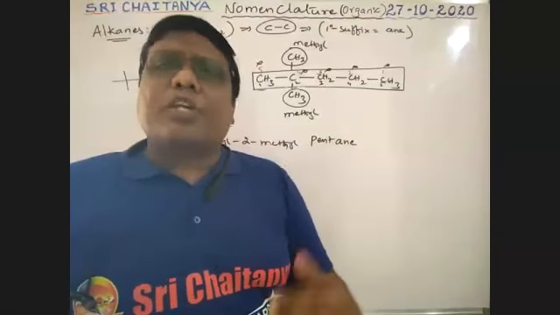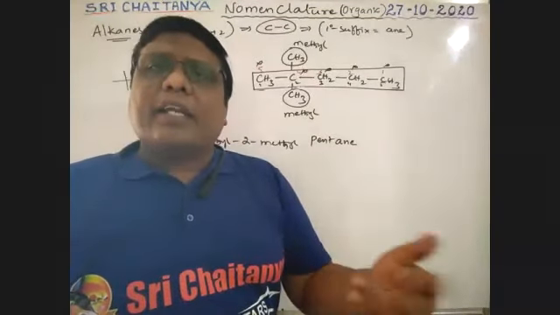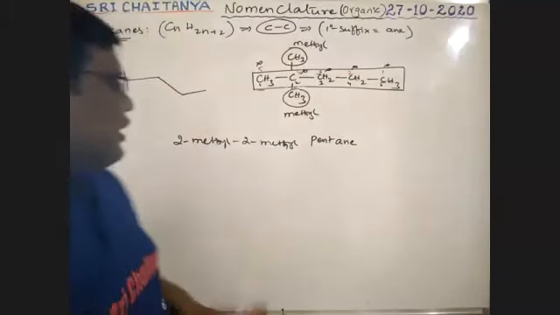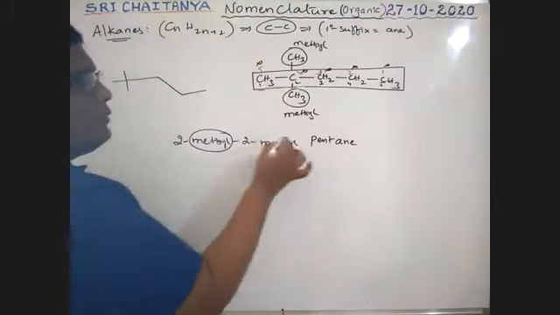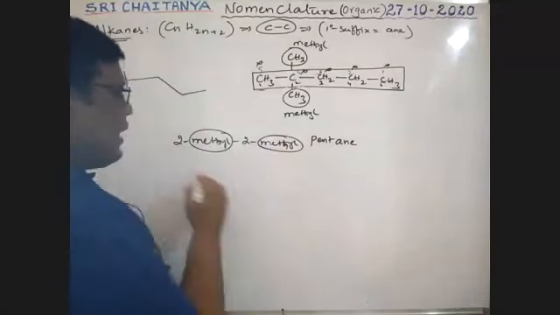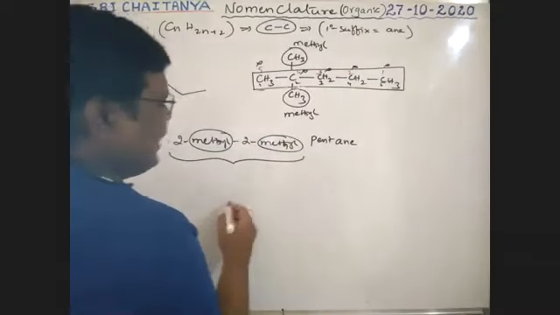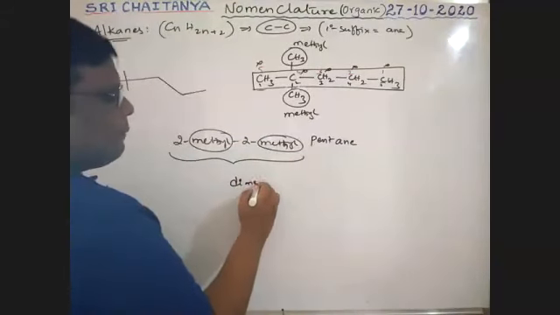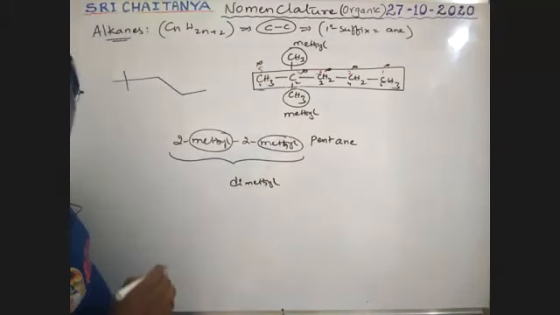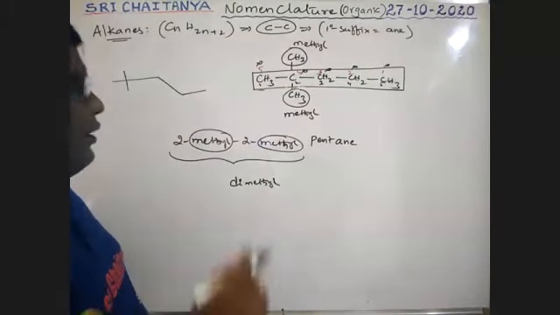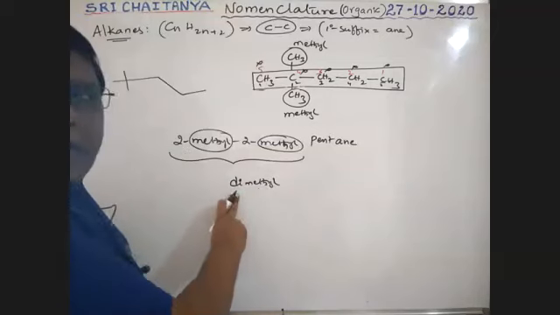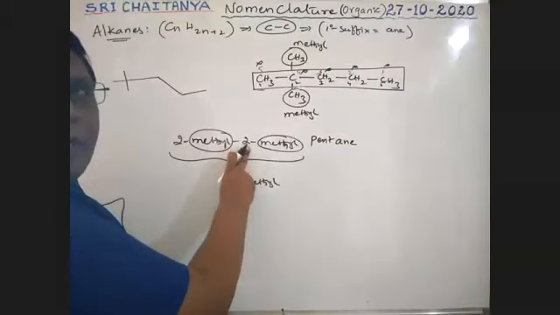If the same substituent is repeated, words like di, tri are used. Right? Therefore, methyl and methyl, 2 methyl groups. That's why I'm representing this entire information as dimethyl. Now, where these dimethyl are, that is at the second position and second position.